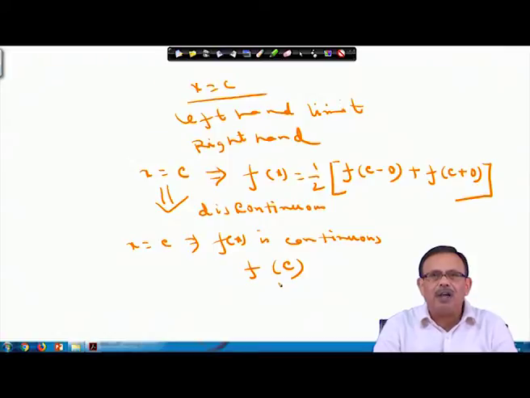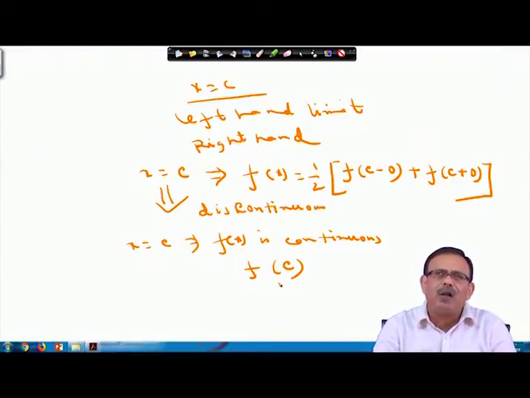Whenever a function f x is given, we are finding the Fourier series, either the function f x will be continuous in the entire range alpha to alpha plus 2 pi, or there may be certain points of finite number of discontinuities. If it is continuous throughout, then at any point x equals c, the value of the function will be f of c.